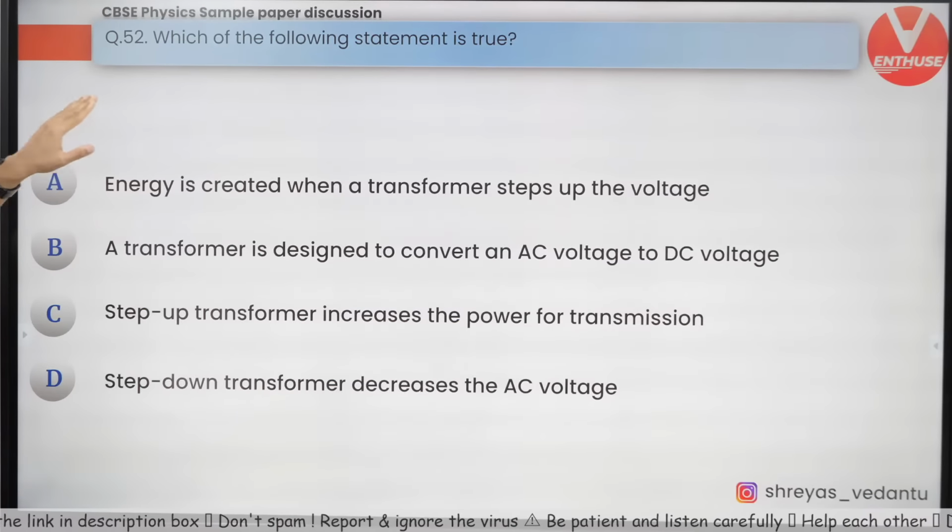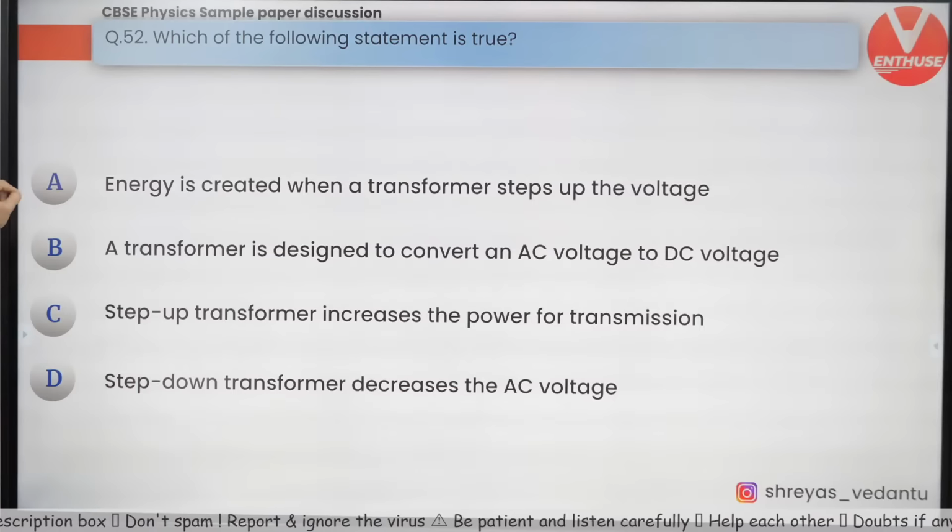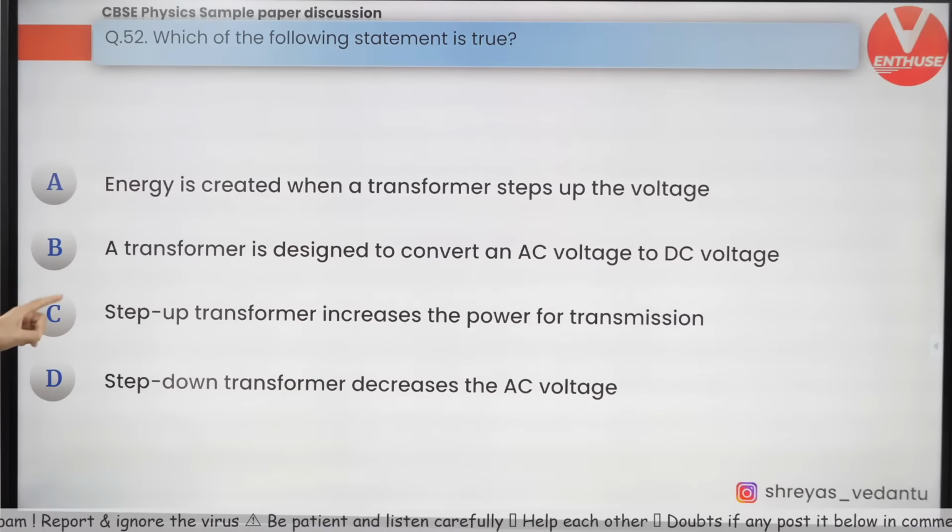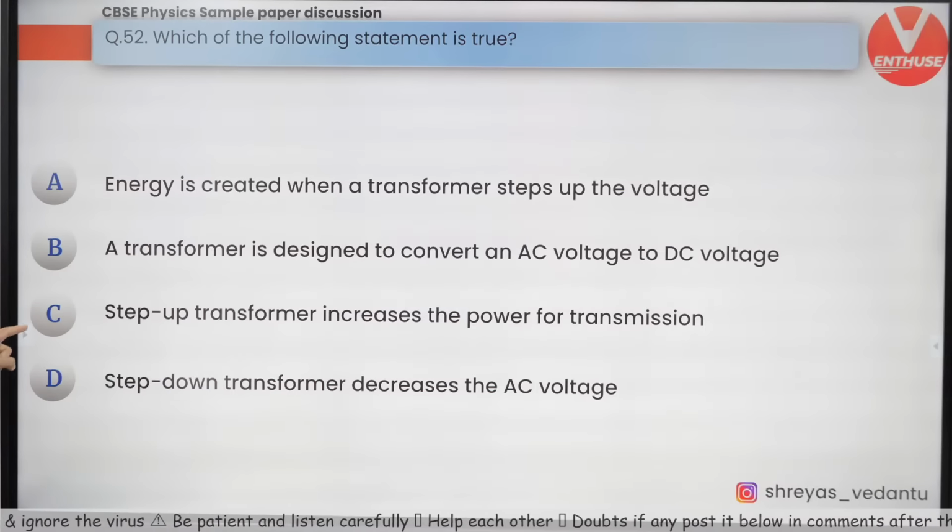Which of the following statements is true? Energy is created when a transformer steps up the voltage. Transformer is designed to convert AC into DC. Step up transformer increases the power. Step down transformer decreases the AC voltage. Guys, this is very obvious.